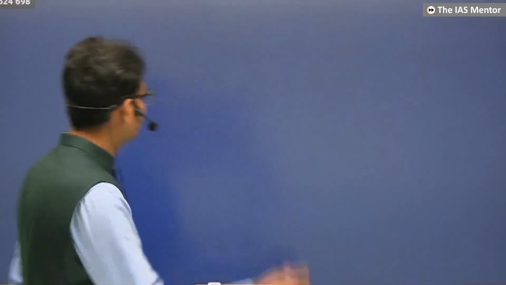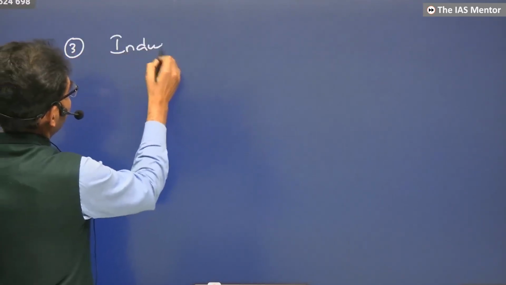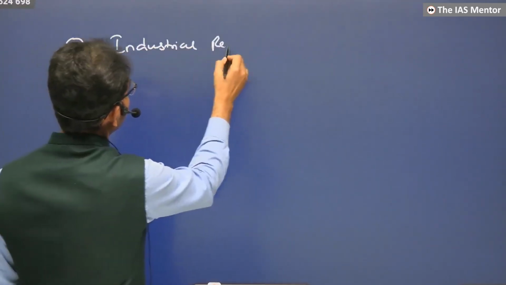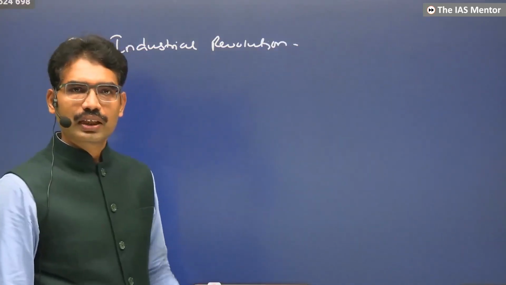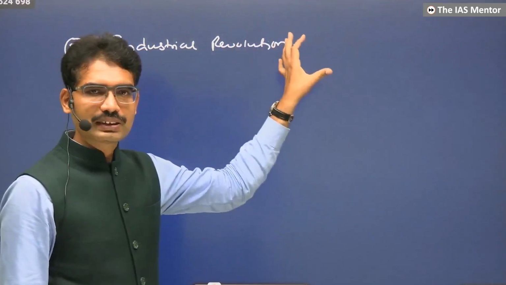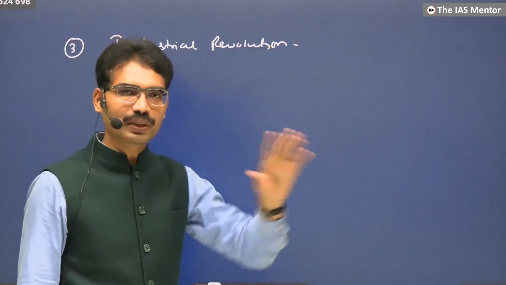Next, third one: industrial revolution. In some pockets, the industrial revolution took place. In many pockets, it was agriculture only. Agriculture means the feudal lords used to exploit the peasants.